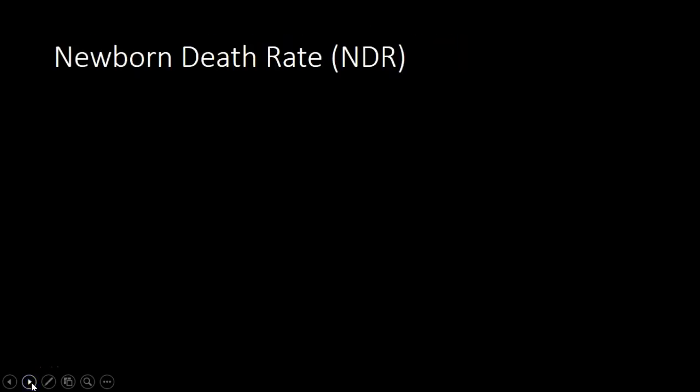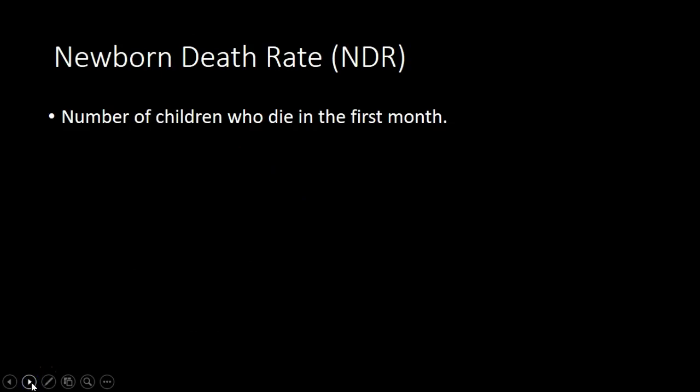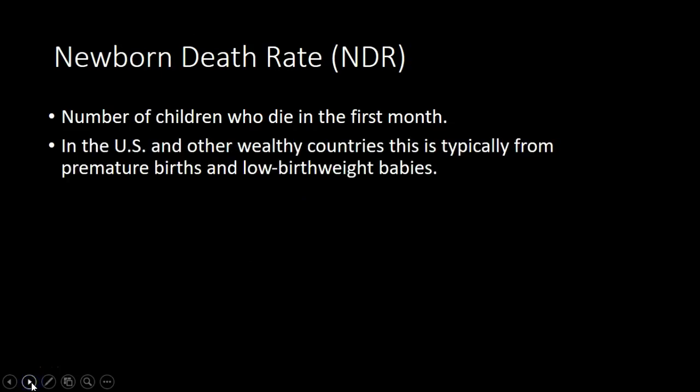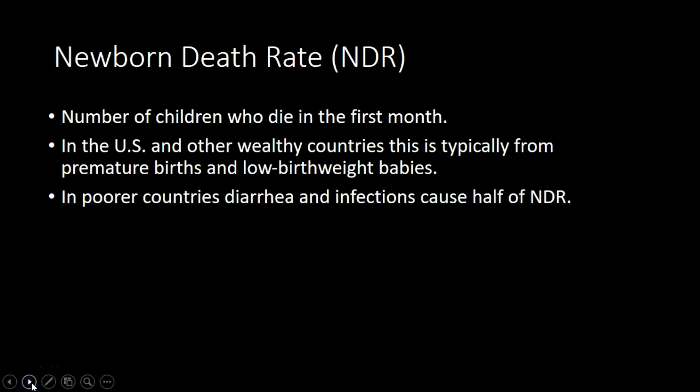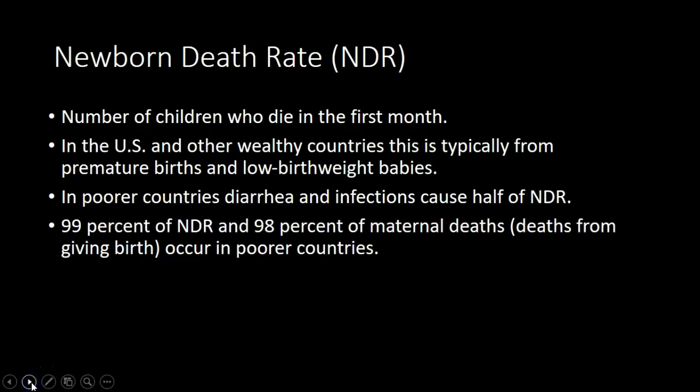Speaking of newborns, there's the newborn death rate. That's the number of children who die in the first month. In the U.S. and other wealthy countries, this is typically from premature births and low birth weight babies. In other words, it's usually not the case that any error is made by the parents. Sometimes premature babies just happen and low birth weights happen, although prenatal care is usually a good way to help mitigate that. In poorer countries, diarrhea and infections cause half of newborn deaths.